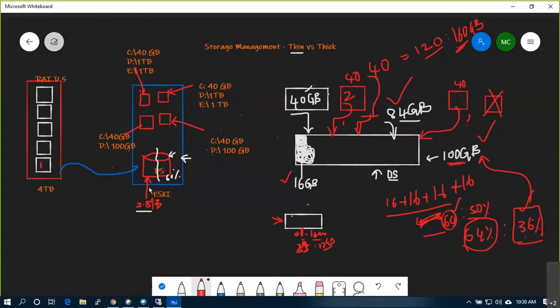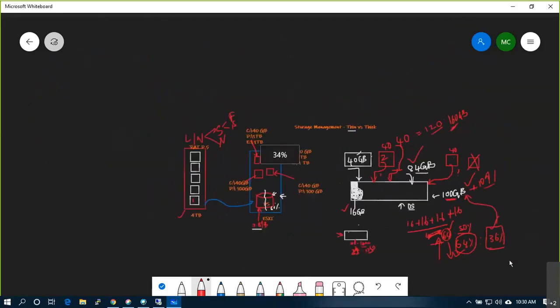If I want to increase this, do I have space in the backend? If it is local or network, SAN or NAS, doesn't matter, fiber channel or iSCSI, doesn't matter. On the backend, talk to the storage guys, see if the space is available, and increase by 10%. That is how you will do the storage management. Whenever it reaches 60 or 70%, increase 10%. When it reaches 70, I'll explain how it will work.